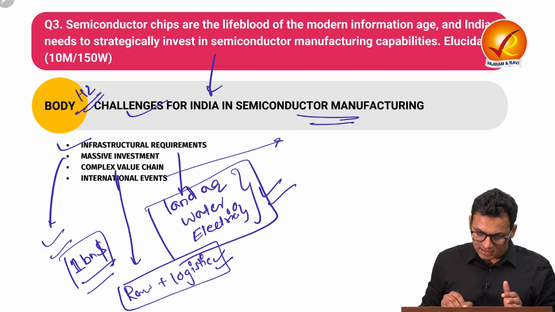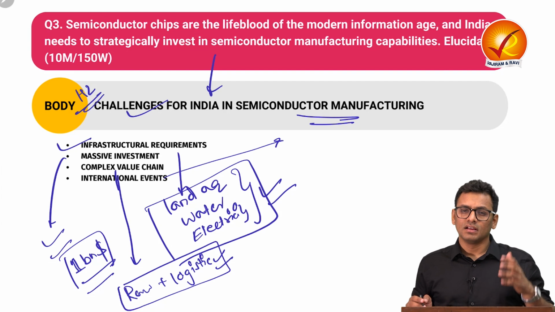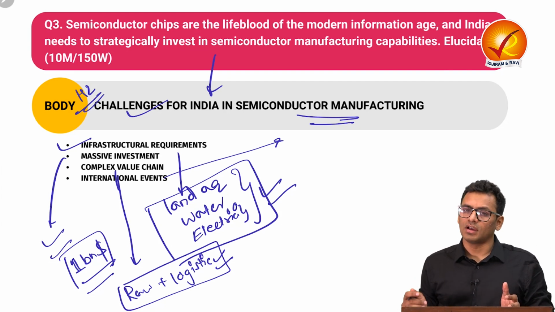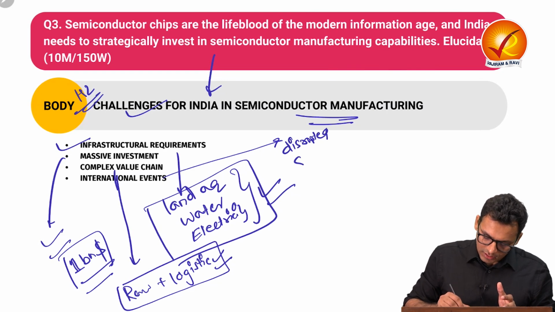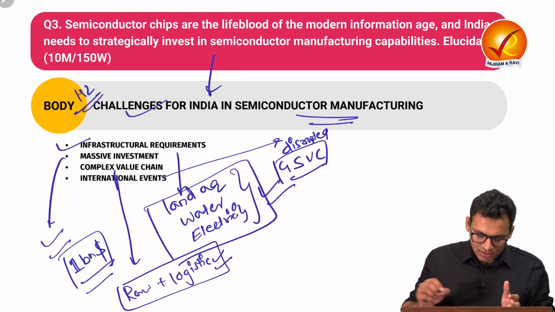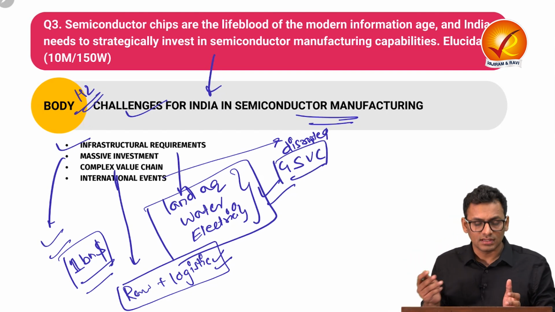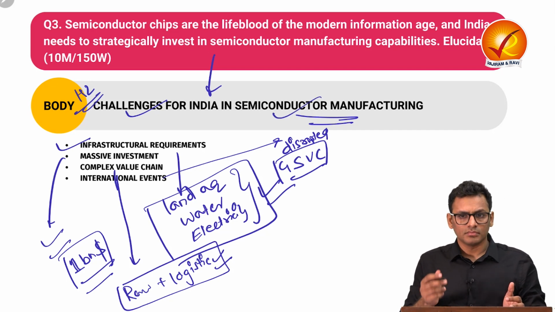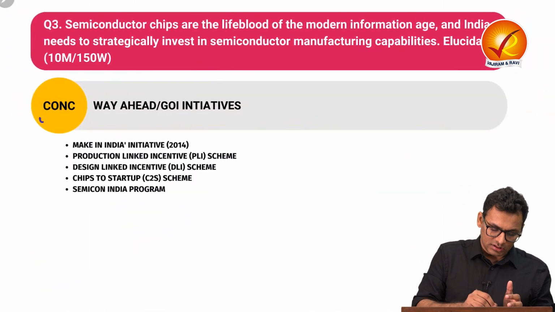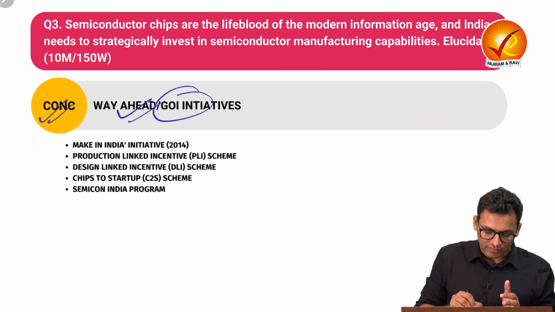same. And lastly, there are international events such as the recent war of Russia and Ukraine, where we have seen that it disrupted the global supply value chain. So these are the kind of challenges that India is facing with respect to installation of semiconductor manufacturing unit. In the conclusion, you can talk about way ahead or government initiative.